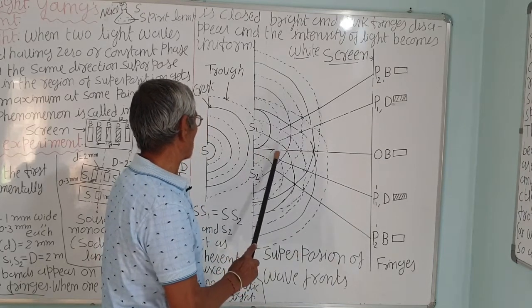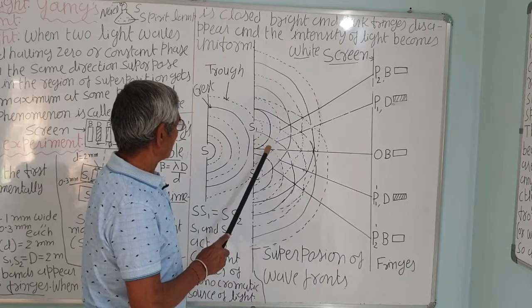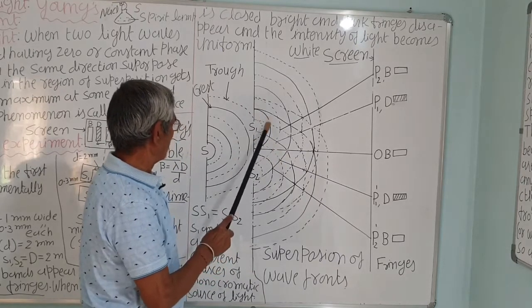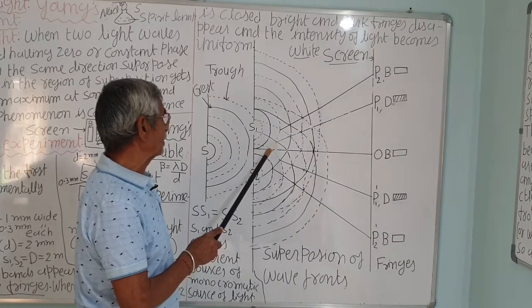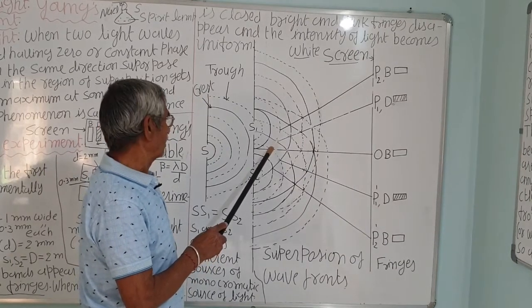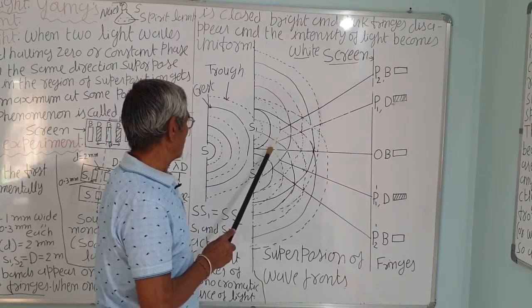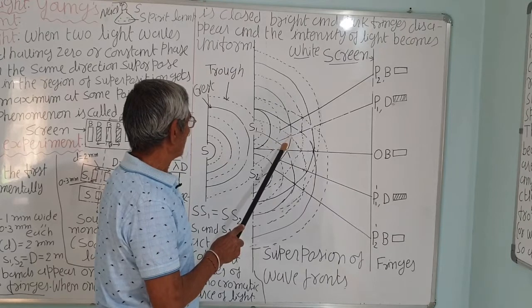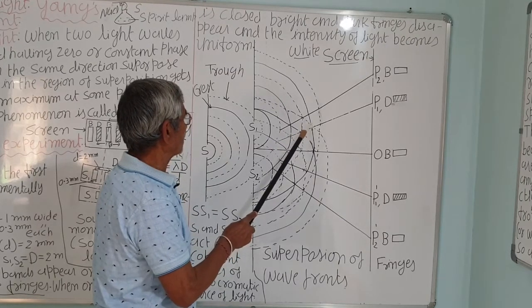Similarly, along this line you can see the crest of S1 and trough of S2 superpose. So there will be zero intensity if the amplitude is the same, otherwise A1 minus A2, the difference of the amplitudes. Here also crest and trough, again crest and trough.